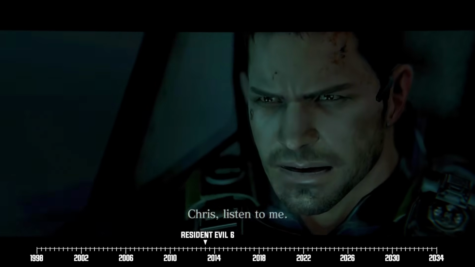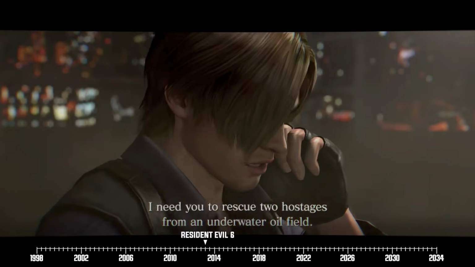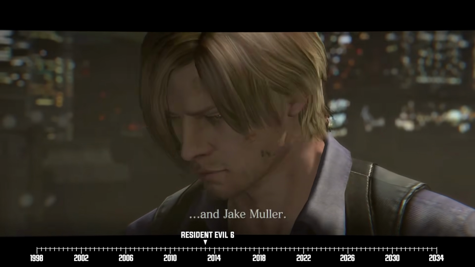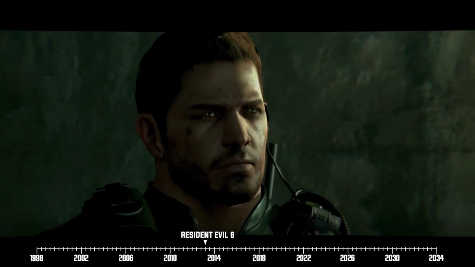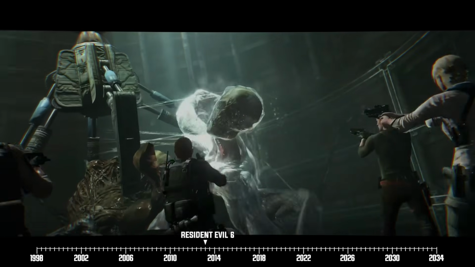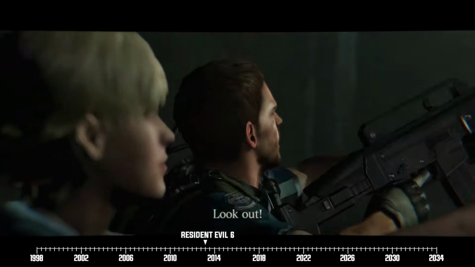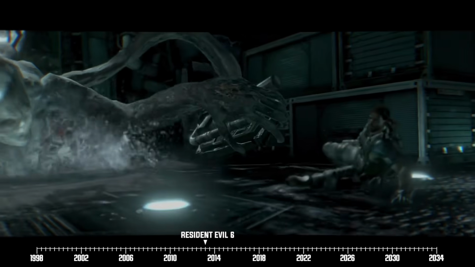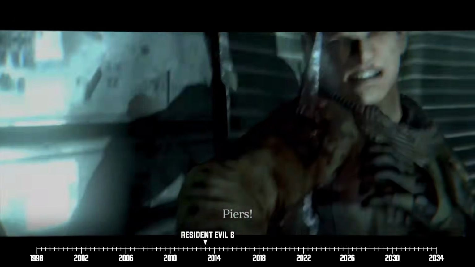Chris receives a call from Leon shortly after, who asks for his help in saving Jake and Sherry from Neo Umbrella's deep-sea facility. This ties right into the events of Jake's tale. In any case, the rescue goes as planned, and as you guys know by now, Chris and Pierce are forced to battle Hayos. However, this battle doesn't go as planned, as Pierce catches a life-threatening wound during the fight.